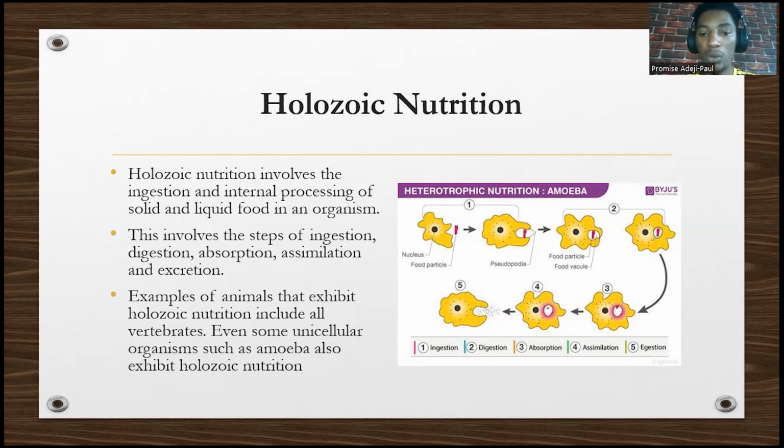So heterotrophic nutrition involves several processes. We have ingestion, digestion, absorption, assimilation, and egestion. So egestion is when you take out what you do not need.